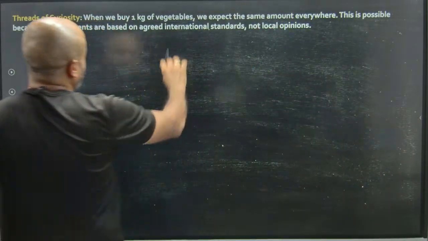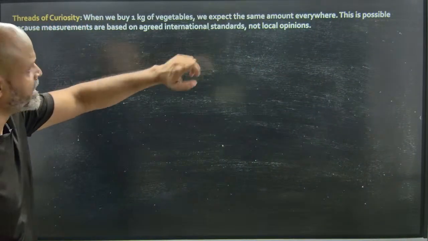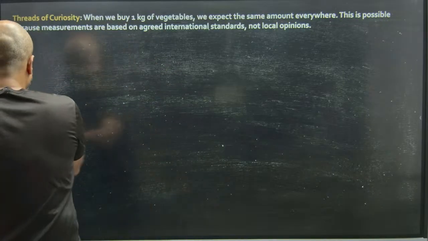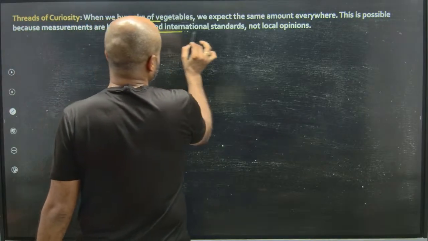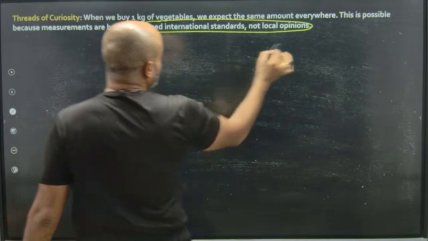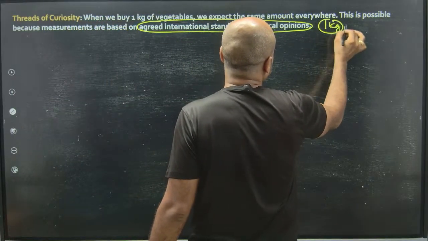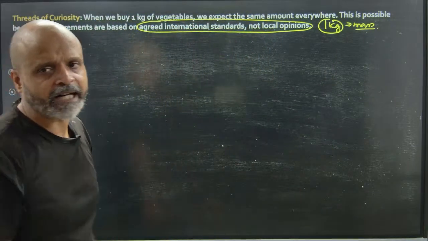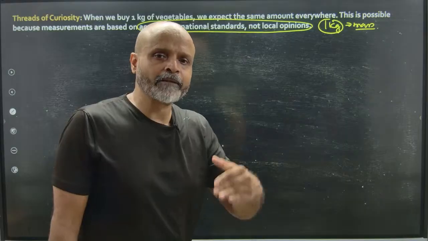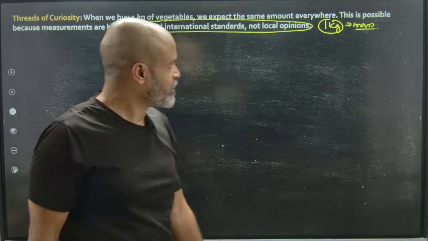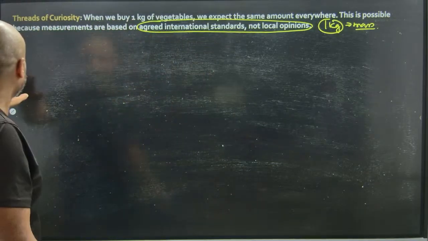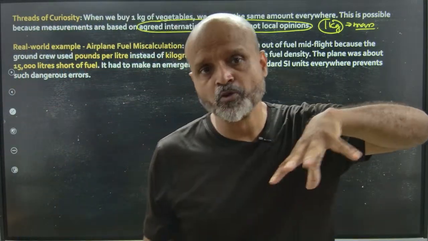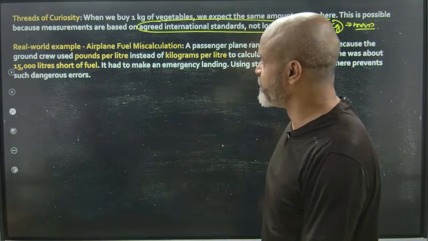When we buy 1 kg of vegetables, we expect the same amount every day. This is possible because measurements are based on agreed international standards, not local opinions. So 1 kg is basically the unit of mass. And when we are buying 1 kg of vegetables every day, we have a certain idea about the amount of vegetable we are buying, cooking, or even consuming. Okay, and this is not just based on opinions. The government actually manufactures those weights which are used by different vendors to give you the vegetables.